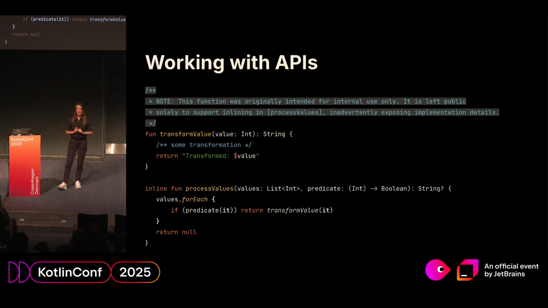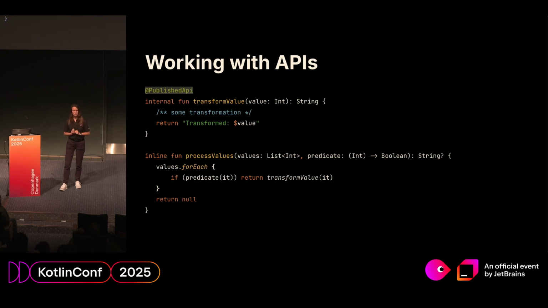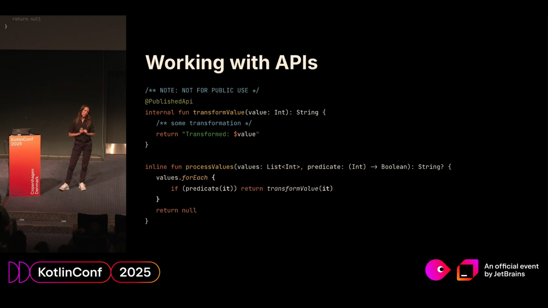Sounds good. Then she has learned about the PublishedApi annotation, which we have in Kotlin. And she thought, well, it's more beautiful. And still, she has added some scary comment. But at least now her function is still internal, so everyone would know that it's internal. You don't want to use it, right?